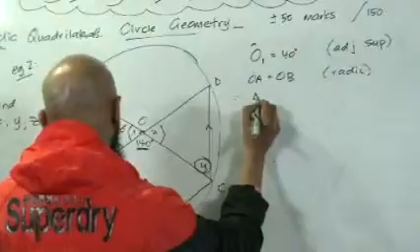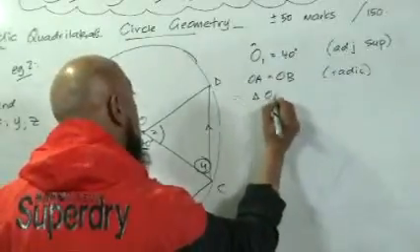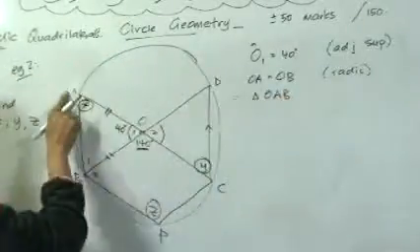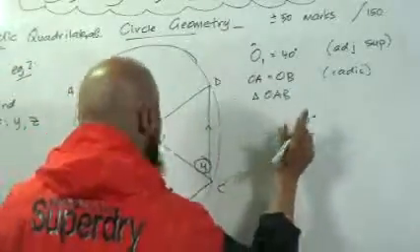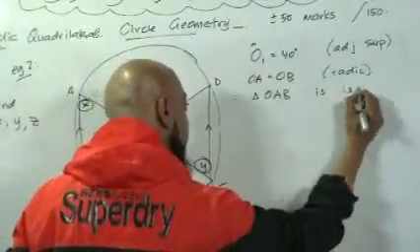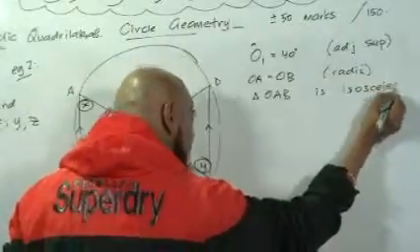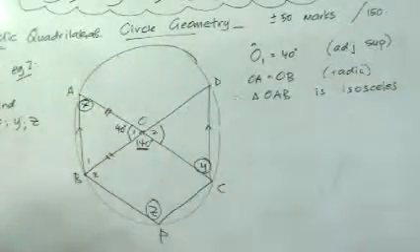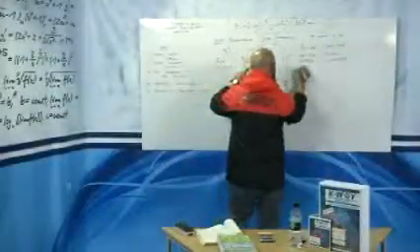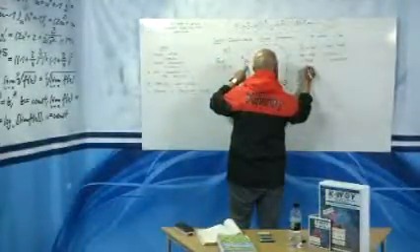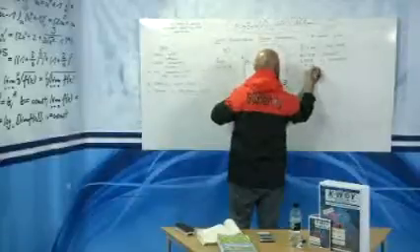Therefore, triangle OAB is isosceles. And it being an isosceles triangle implies what? That the base angles are equal. Therefore, angle A is equal to angle B1.